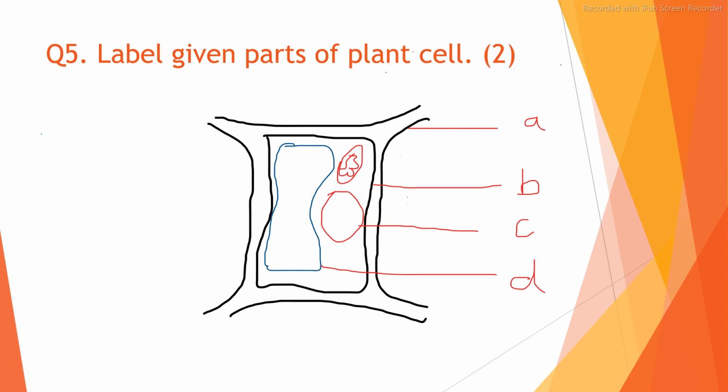Question number 5. Label given parts of plant cell A, B, C and D. And this question is of 2 marks.